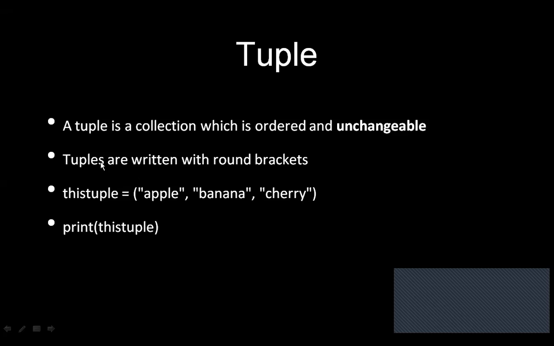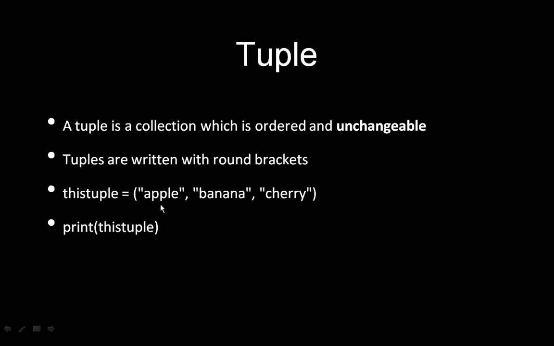Now, how are we going to specify tuples? Tuples are written with round brackets, whereas lists are written with square brackets. The syntax to specify the tuple is the tuple name, then equal to, and then in the round brackets we specify the elements belonging to this tuple: apple, banana, and cherry. When I print this tuple, you will get the output apple, banana, and cherry.